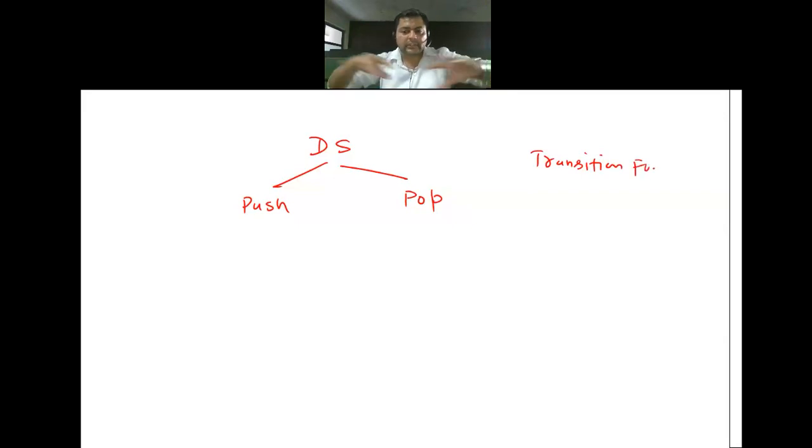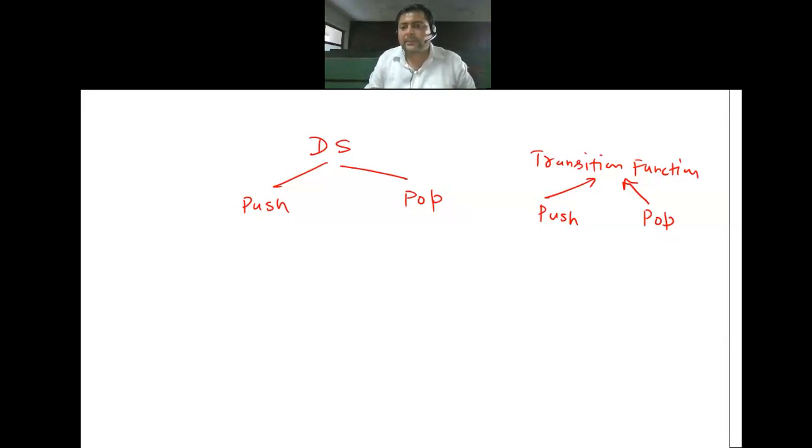Somehow I have to adjust the functionality of push and pop through this function only. With respect to PDA, you don't have two transition functions. PDA does not have a brain to understand two functions. So there's just one function. All right. With the same function, we have to do push and pop both.